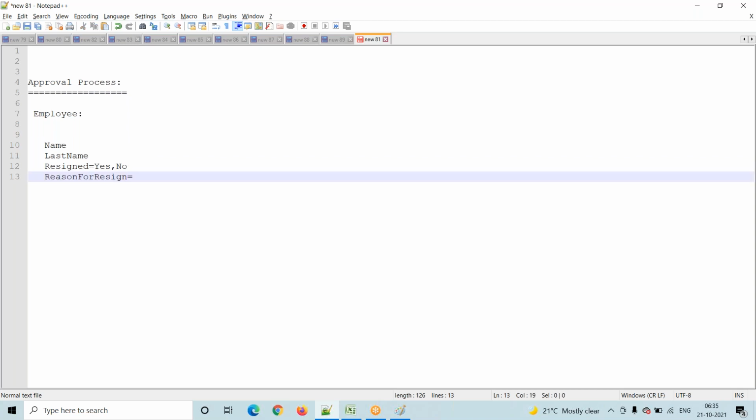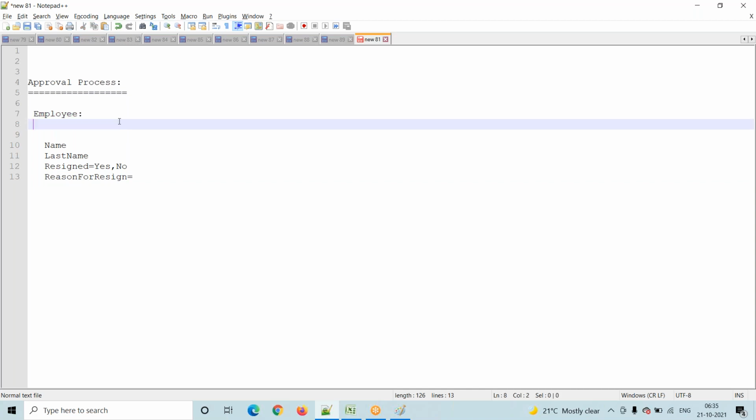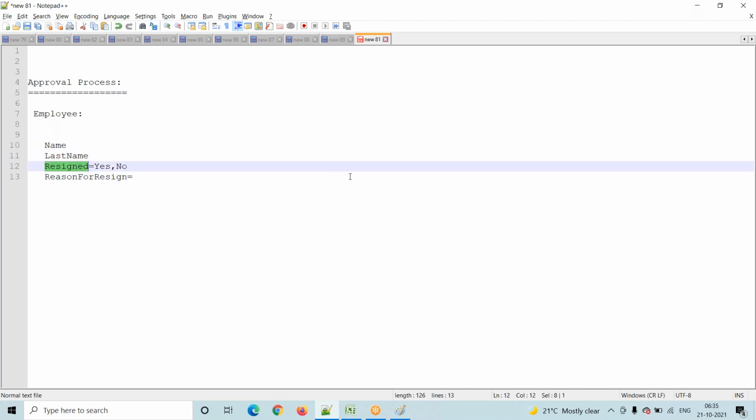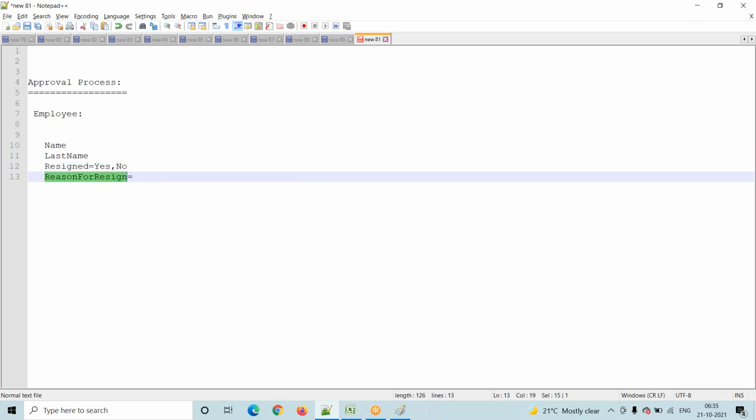So here we are creating one custom object. My custom object name is employee. In this custom object, based on my requirement, we are creating these fields. One field is resign, a pick list field, and the values are yes or no. The other field is reason for resign.